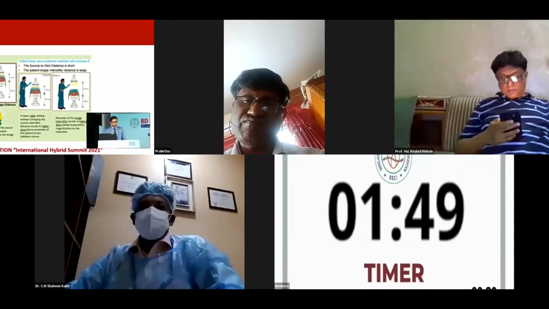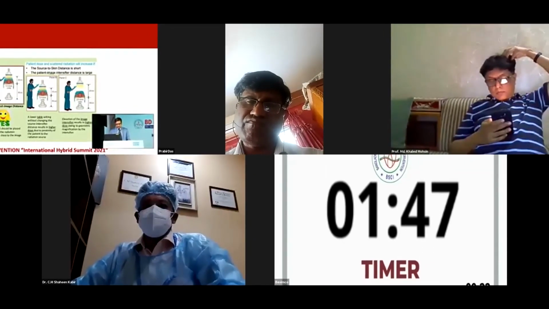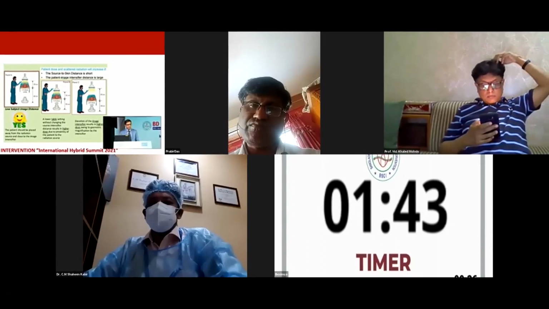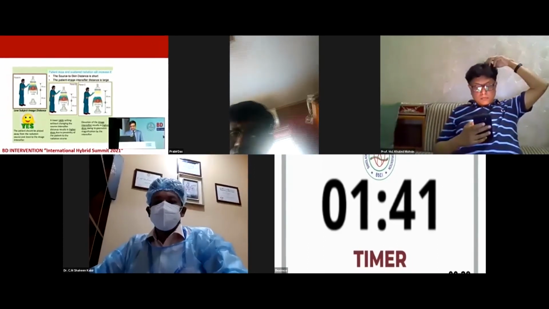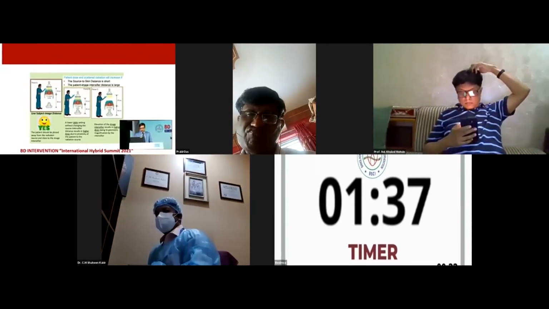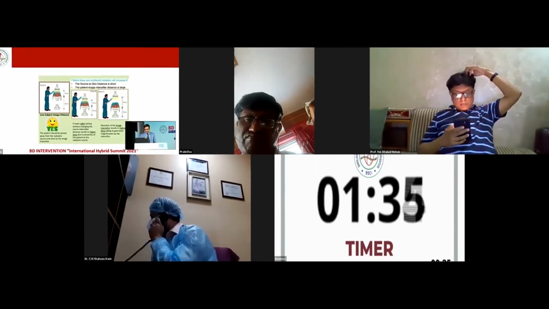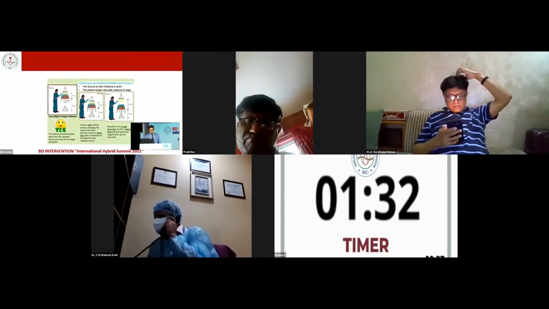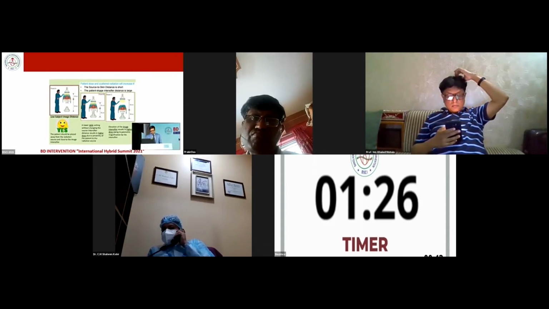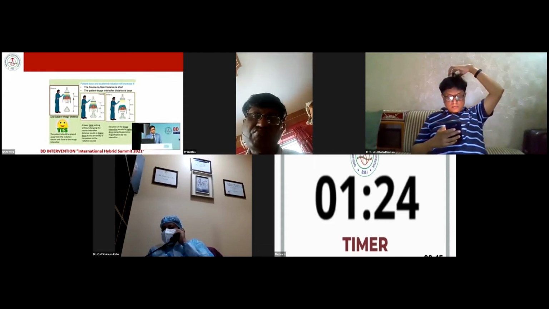And this is the most important thing. The subject to image intensifier distance should be low, that is 30 centimeter, and source to patient distance should be maintained at least 80 centimeter. If the source to patient distance goes down, that is less than 80 centimeter, it causes more scatter radiation.